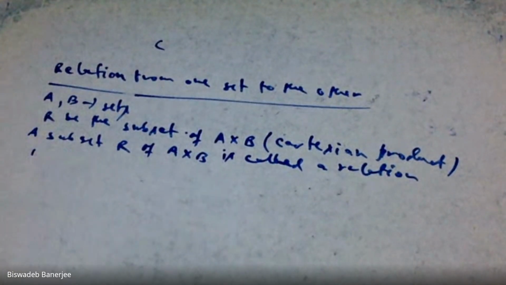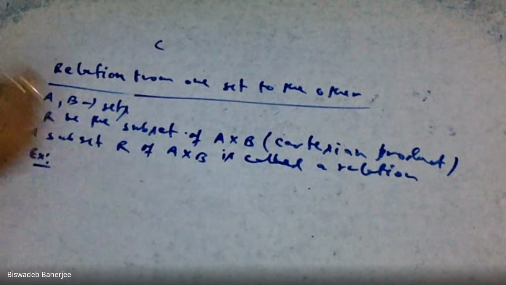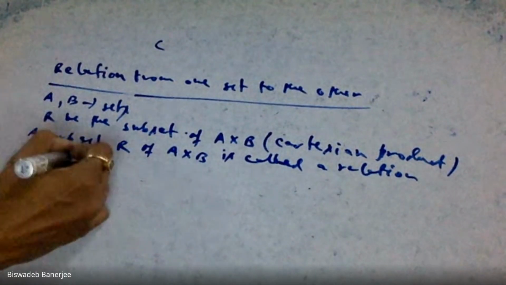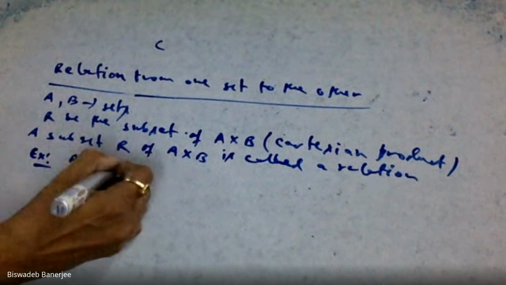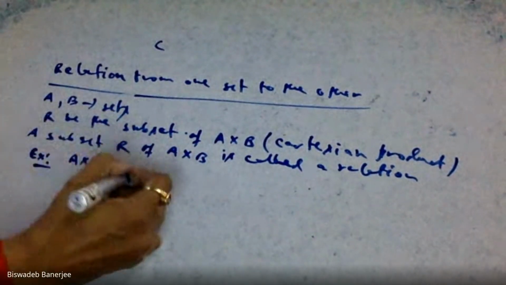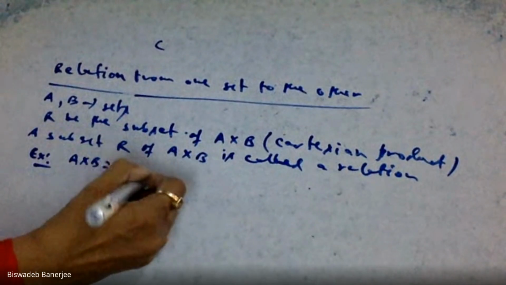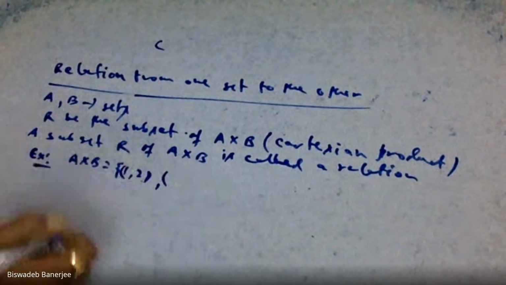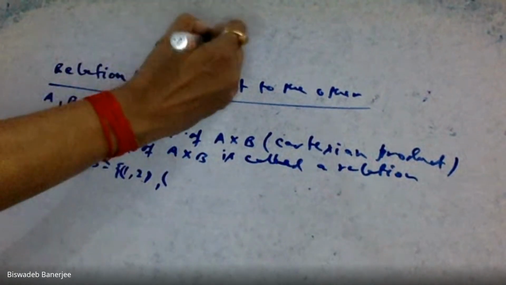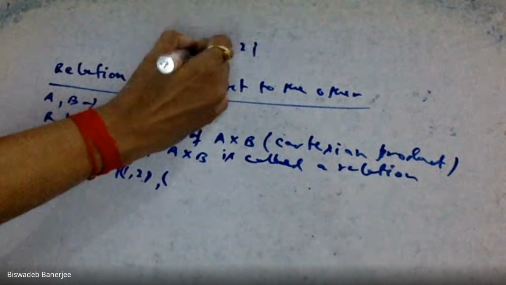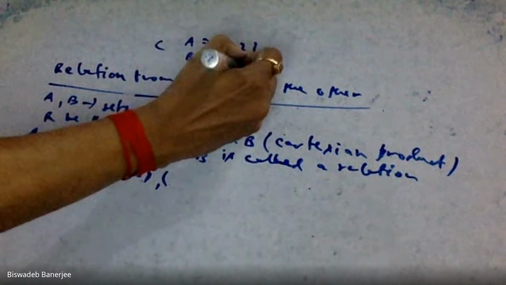For example, consider the previous example where we have taken A cross B like this. Our set A was {1, 2}, and our set B was {2, 3, 4}.